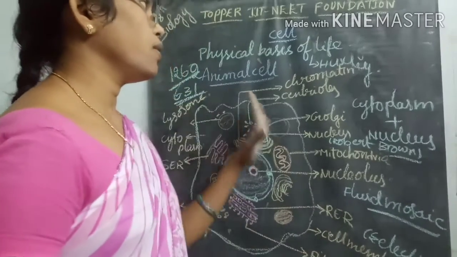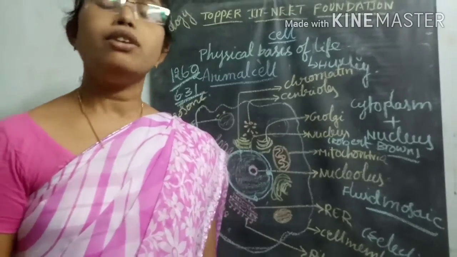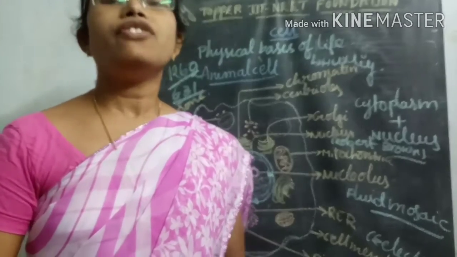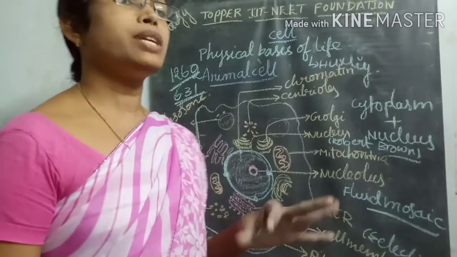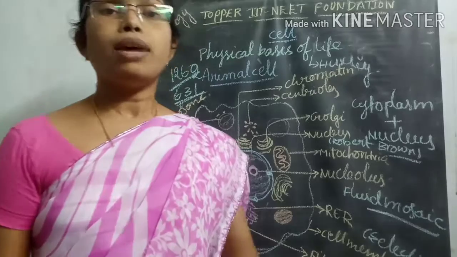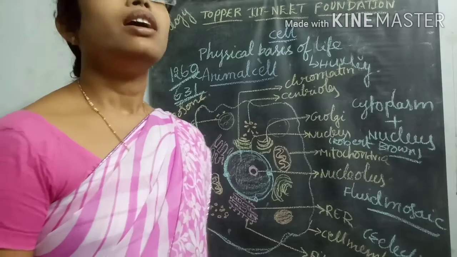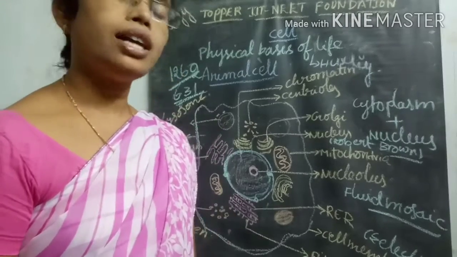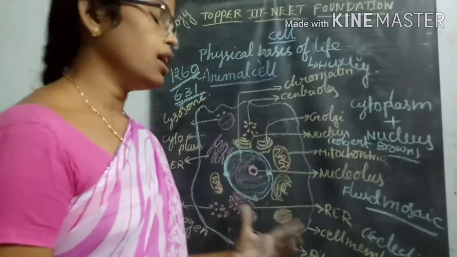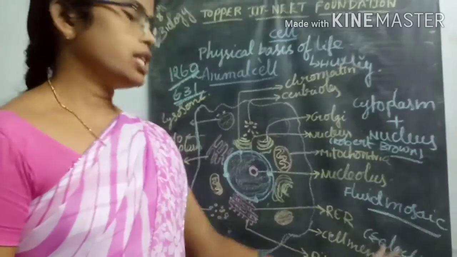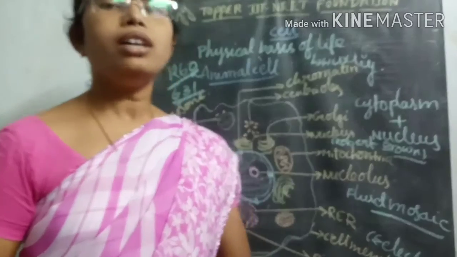So this is the cell structure. Then in the next class, we are going to discuss different cell organelles present inside the cell. What is the structure present inside the plant cell but absent in the animal cell? That is the cell wall. It plays a very important role in protection, and it is very hard and rigid in structure. What is the outermost layer in the animal cell? That is the plasma membrane, which is a selectively permeable membrane. It allows only some substances.